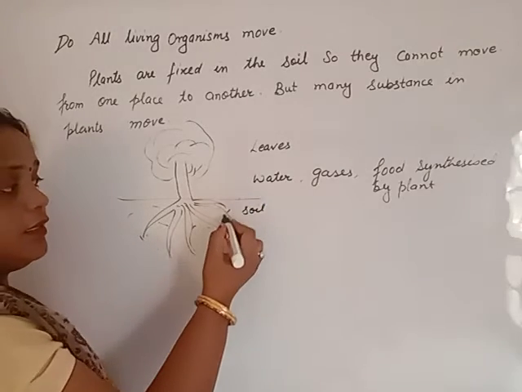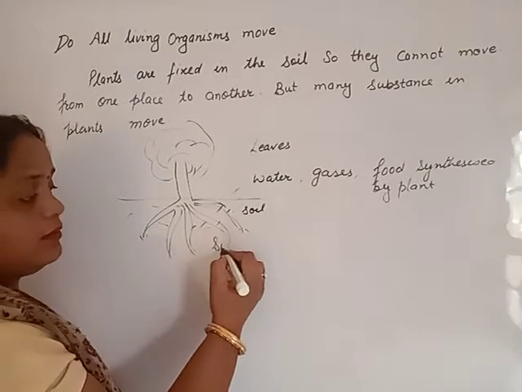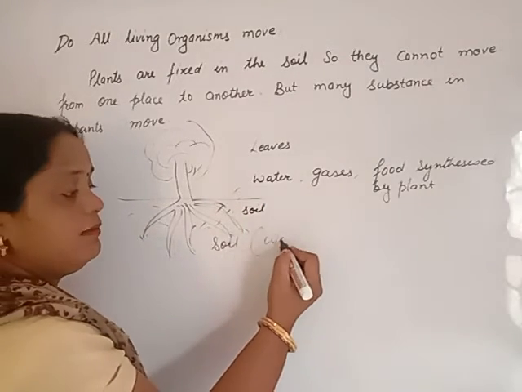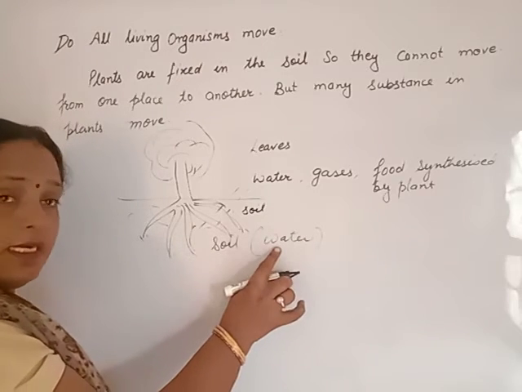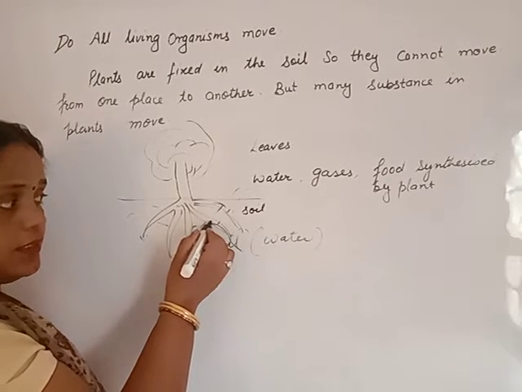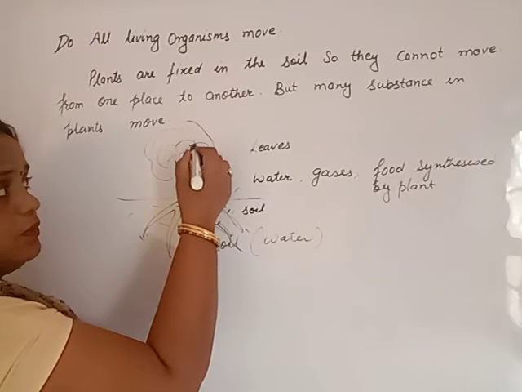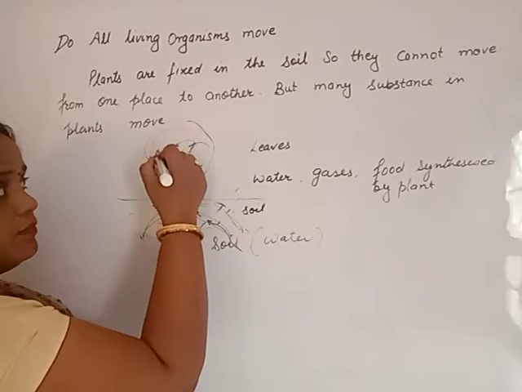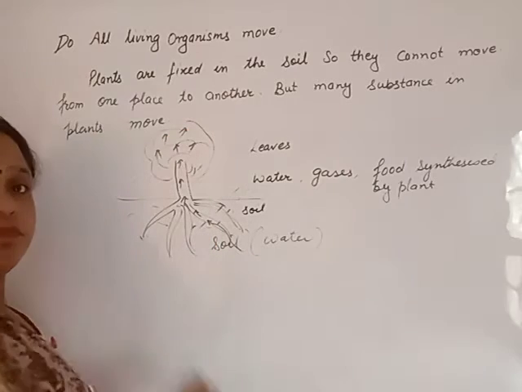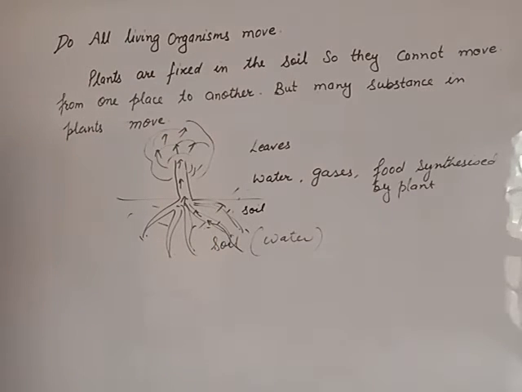Now, we will give water to the soil. Soil contains water. This water is absorbed by roots and moves upward up to the leaves. And leaves prepare the food with the help of water.